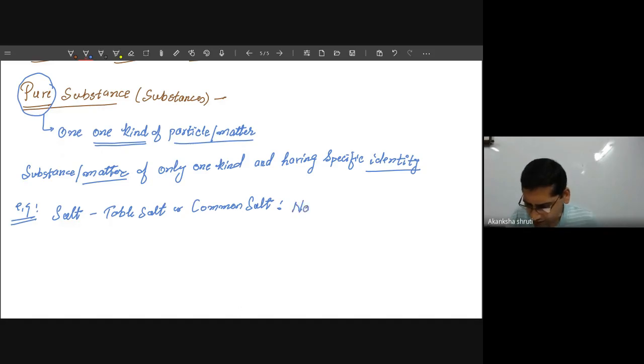One is called sodium, another is called chlorine. How is this chemical formula? This we will learn in the next chapter. If I talk about this common salt, it always has this particular formula NaCl. It doesn't contain any other material, so its taste is always the same. Its content will always be the same.